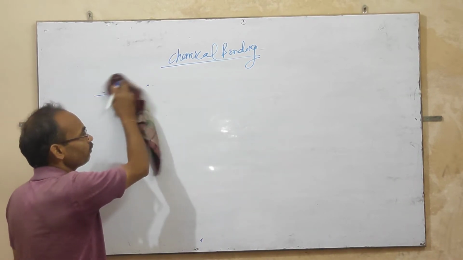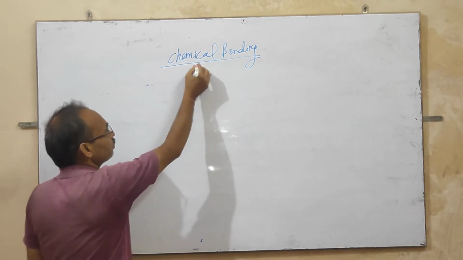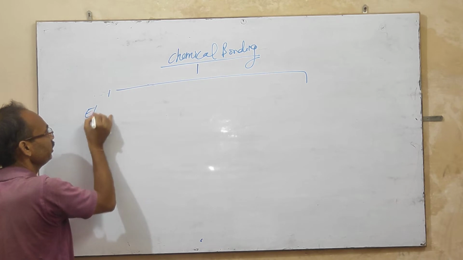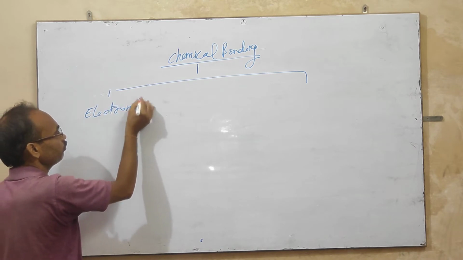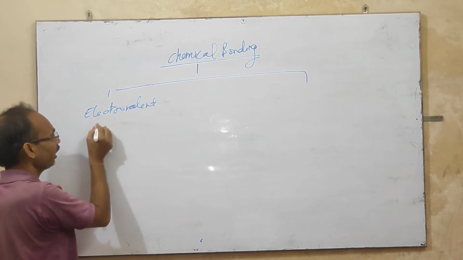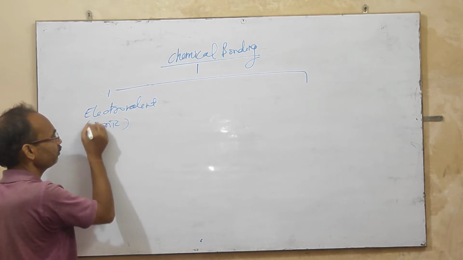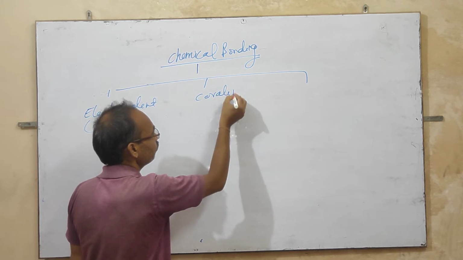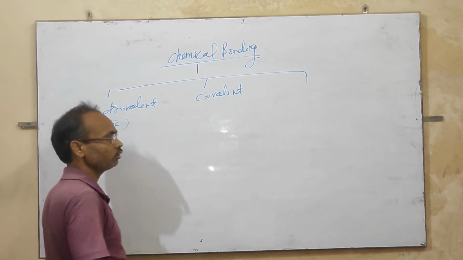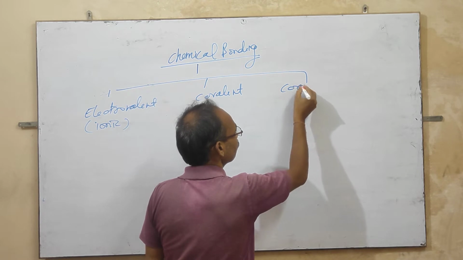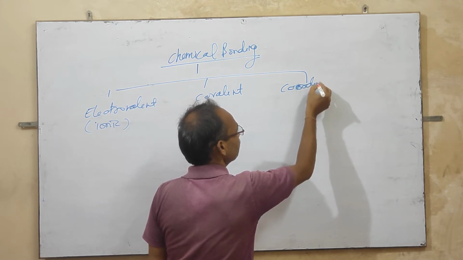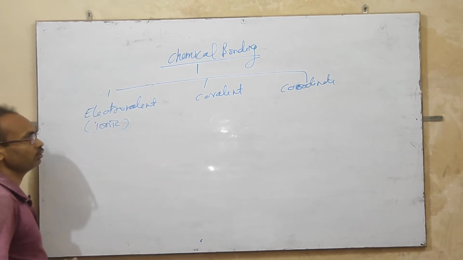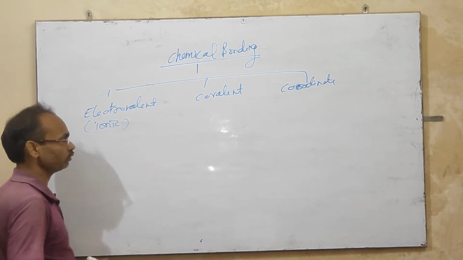There are three types of chemical bonding. First of all, the electrovalent bond, which is also known as ionic bond, and the second is covalent, and the third is coordinate bond. So there are three types of bond in chemical bonding.